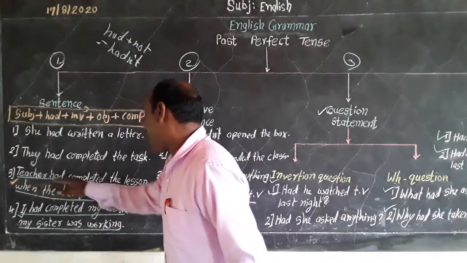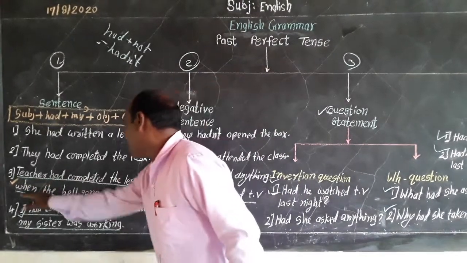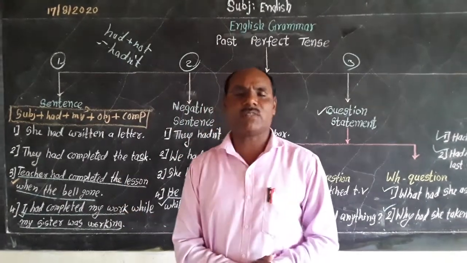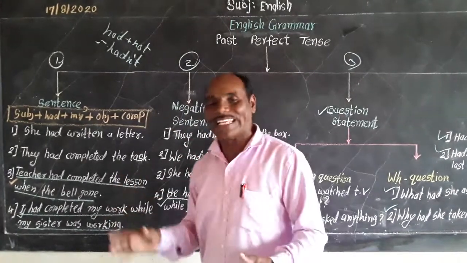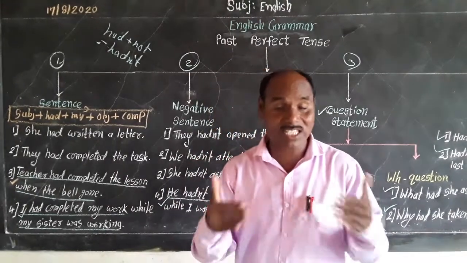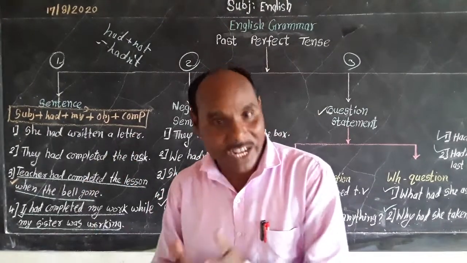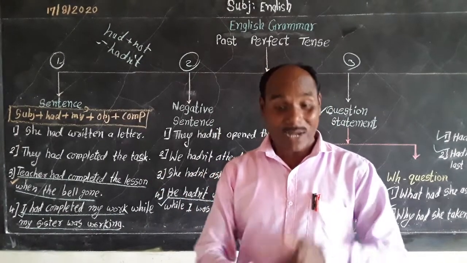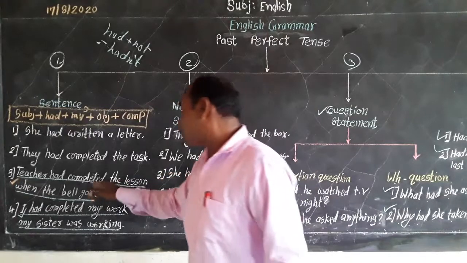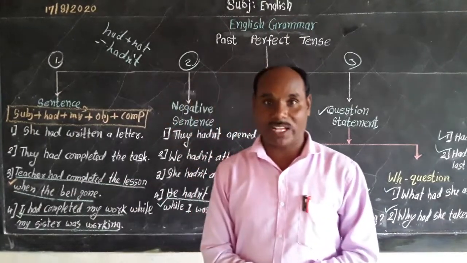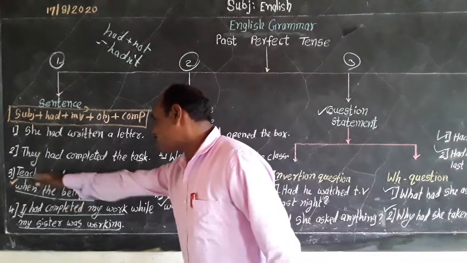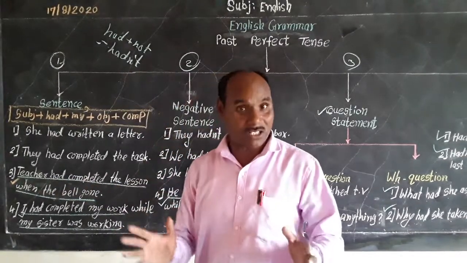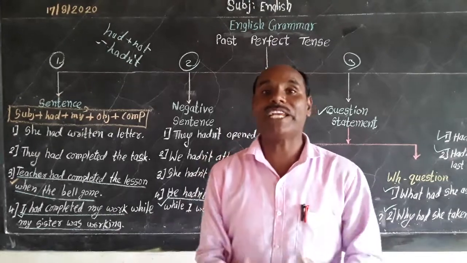Then, the teacher had completed the lesson when the bell rang. This is a complex sentence, my dear friends, because this sentence indicates the relationship between past perfect tense and simple past tense. What is the relation between simple past and past perfect? If you observe the first part, the teacher had completed the lesson.